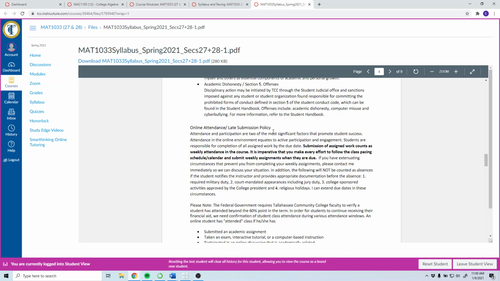Online attendance and late submission. Since this is an online class, there's not really an official attendance, but I will make attendance based on how you participate in the course. So at the end of week 1, if you've done what you're supposed to do, then you'll be marked as attended. If you haven't, then you won't be attended.